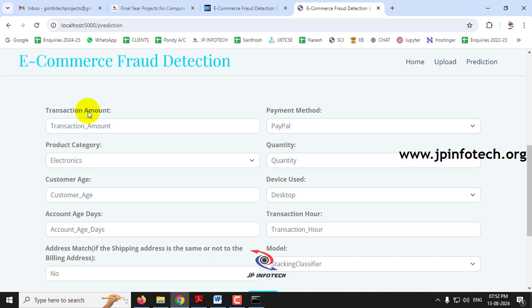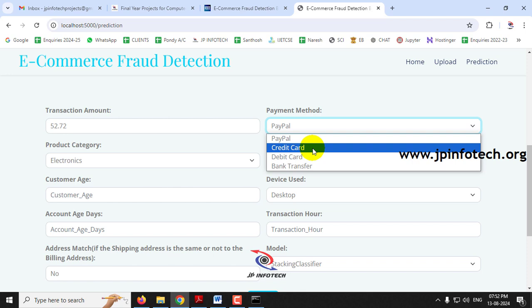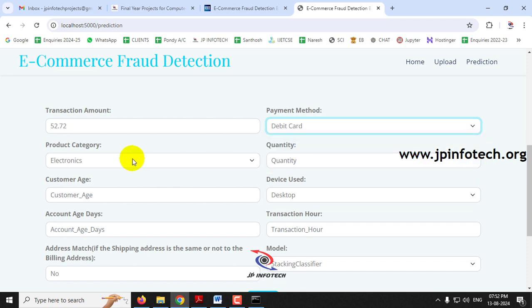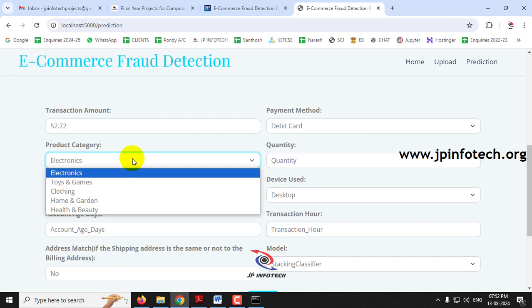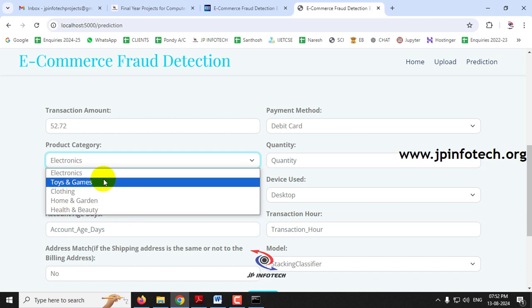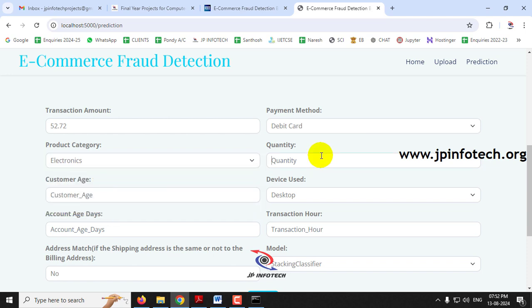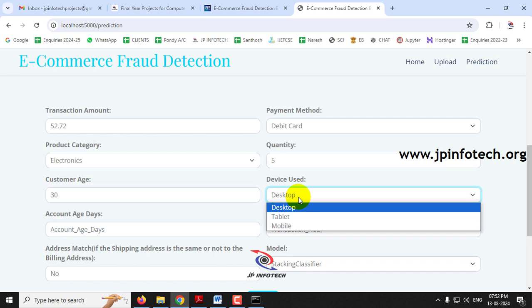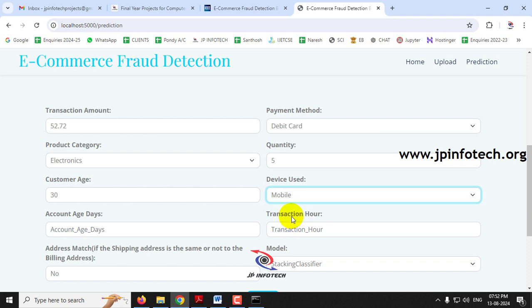So now let me show you the prediction result for a few cases. First, you want to enter the transaction amount. Let me enter the transaction amount of 52.72, and the payment method is PayPal, credit card, debit card or bank transfer. Let me consider debit card. And product category, we have different products: electronics, toys, games, clothing, home and garden, health and beauty. Let me go for electronics, and the quantity is 5 for this case, and customer age is 30, and device used is desktop, tablet or mobile. In this case, consider mobile.